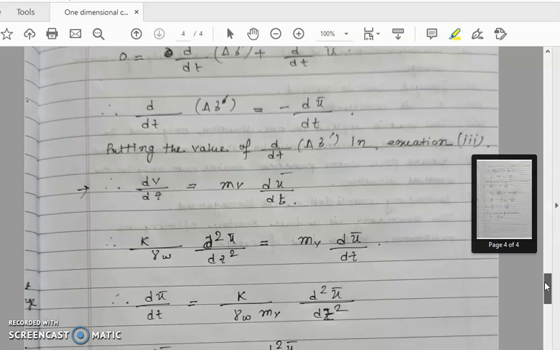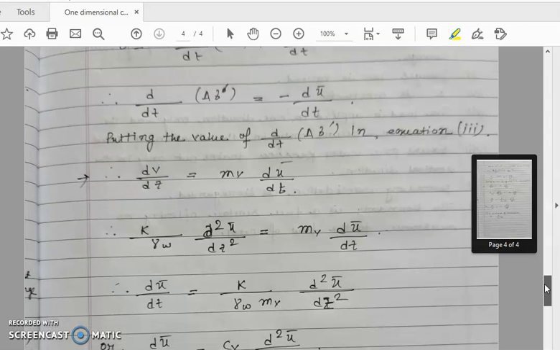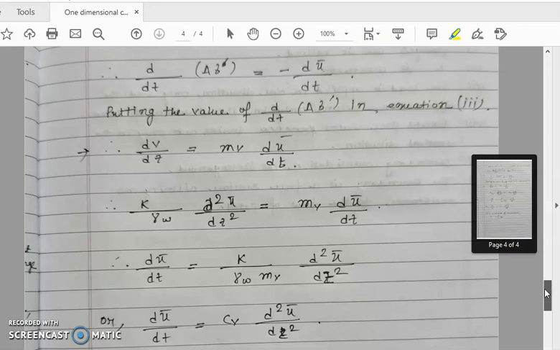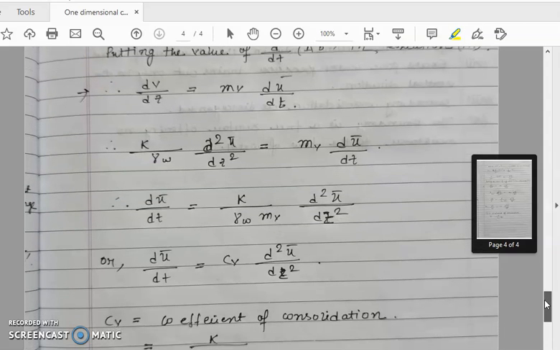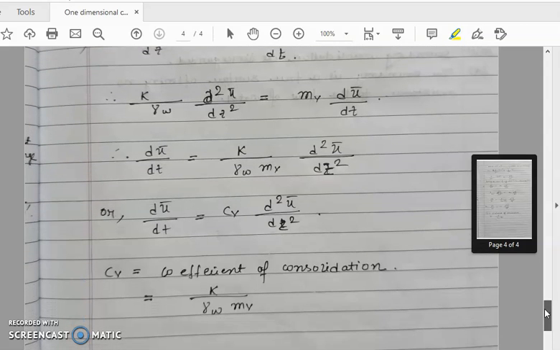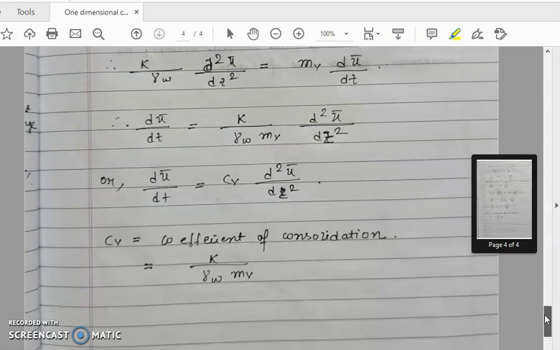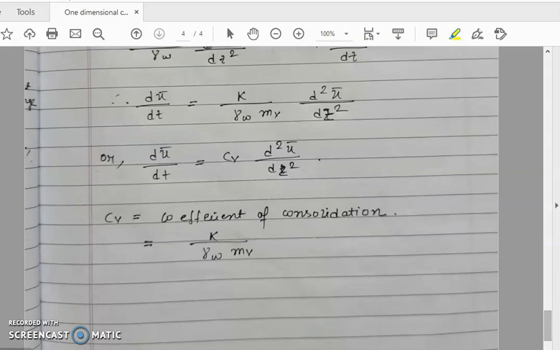Now k by gamma w d square u bar by dz square equals mv du bar by dt. So we get du bar by dt equals k by gamma w mv into d square u bar by dz square. Or we can say du bar by dt equals cv d square u bar by dz square, where cv is known as the coefficient of consolidation, which is k by gamma w into mv. This is Terzaghi's one-dimensional consolidation equation.